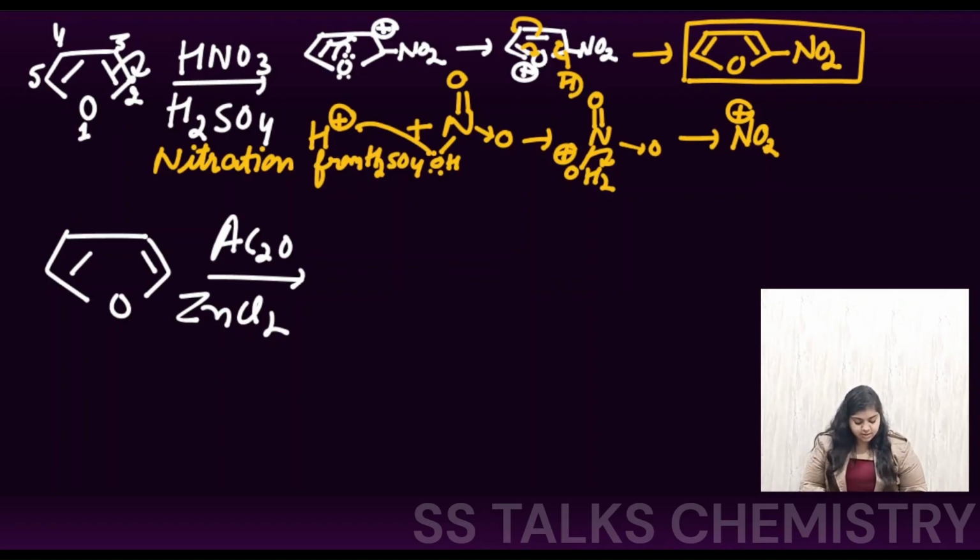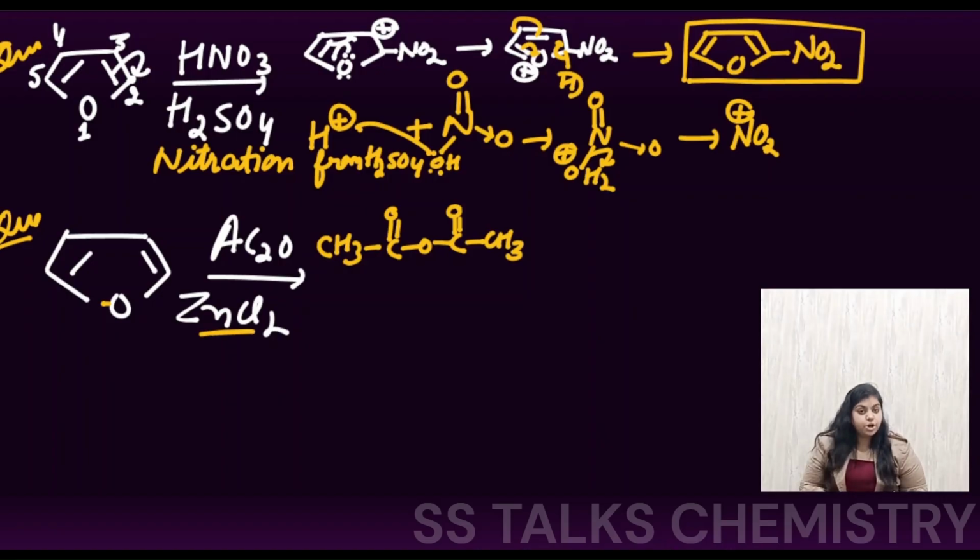So the main thing is, in the nitration at the second position, the nitro group is getting attached, right? Now moving on to our next question, this species. So this was number one, and this is the number two question. So again the furan ring is there, and here they have given us acetic anhydride, which is CH3 C double bond O, with the C double bond O and the CH3 species. Now they have given along with that a Lewis acid.